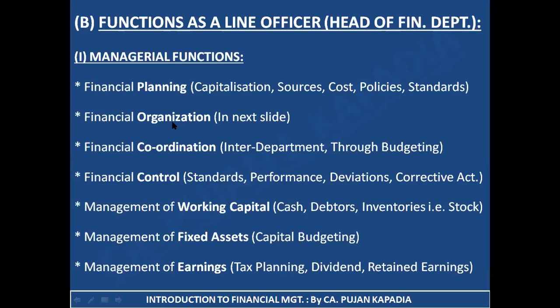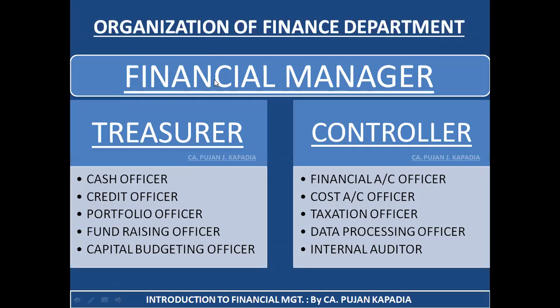Second is financial organization. There is a particular structure which is being framed under which there are authorities and responsibilities assigned, and there is a demarcated responsibility and task for each and every person working in that particular structure. So we are having an entire structure, entire organization. Let's take a look over here. This is how the organization of finance department looks like. Who leads this particular department? It is being led by the financial manager.